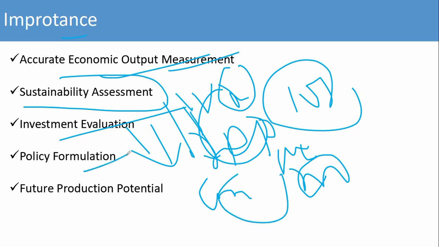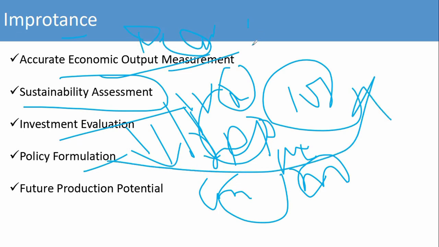Next is policy formulation. NDP gives a clear idea so that policy makers can analyze policy, such as policy about the repo rate and others. Then future production potential: NDP tells about future production also. If economic output is positive, then we can estimate that in the next quarter the economy will be good. That is about importance.